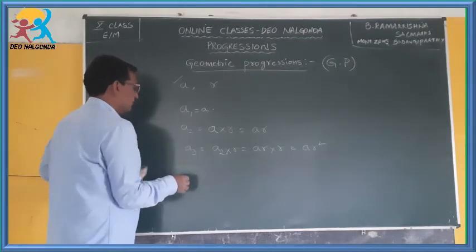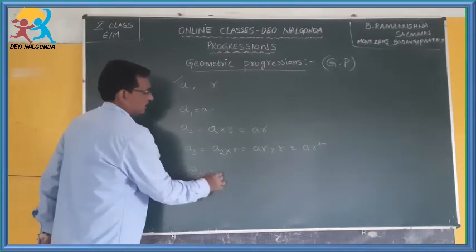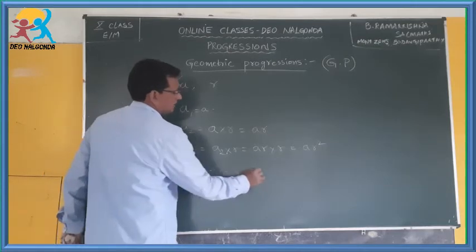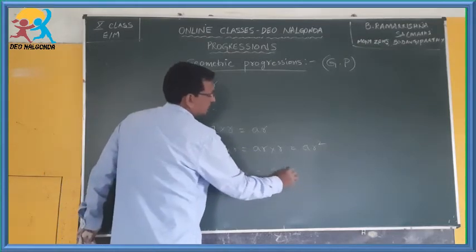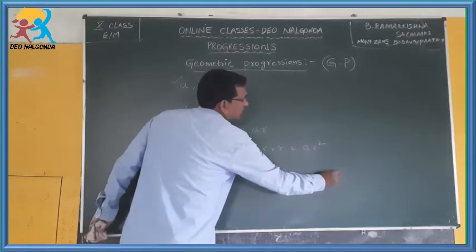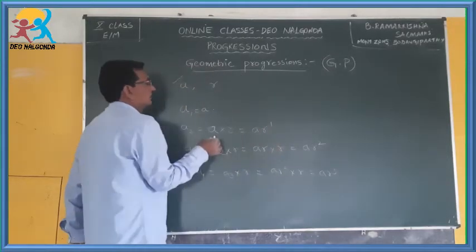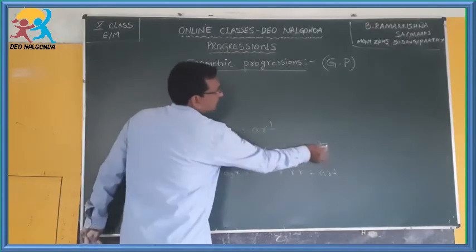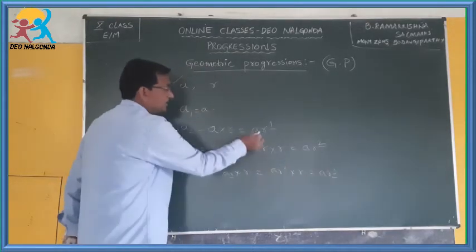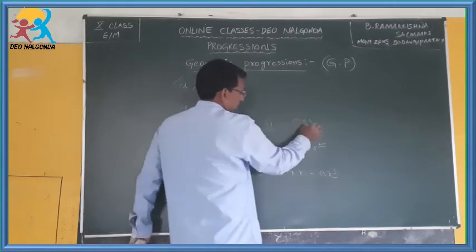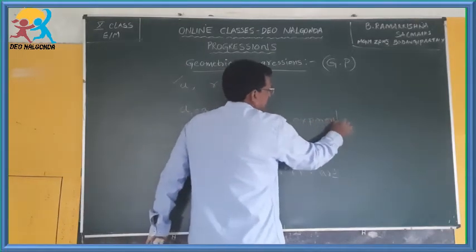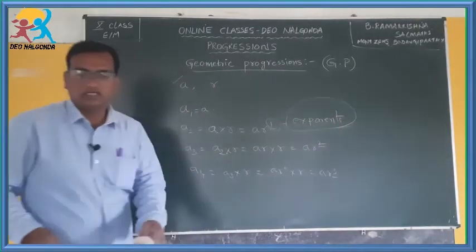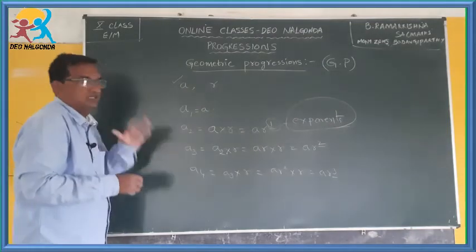If you understand this, A4 is A3 into R, A3 is AR square into R, which is equal to AR cube. Here observe what I want to tell: A into R, here R to the power of 1, power of 2, power of 3, means what? These are exponents. You are getting exponents in geometric progression.